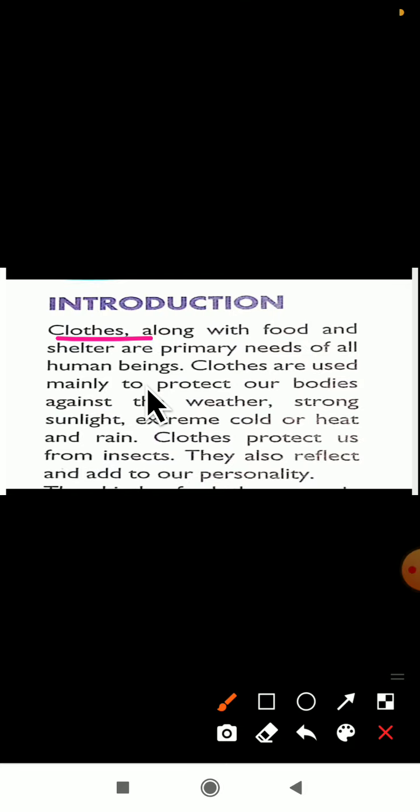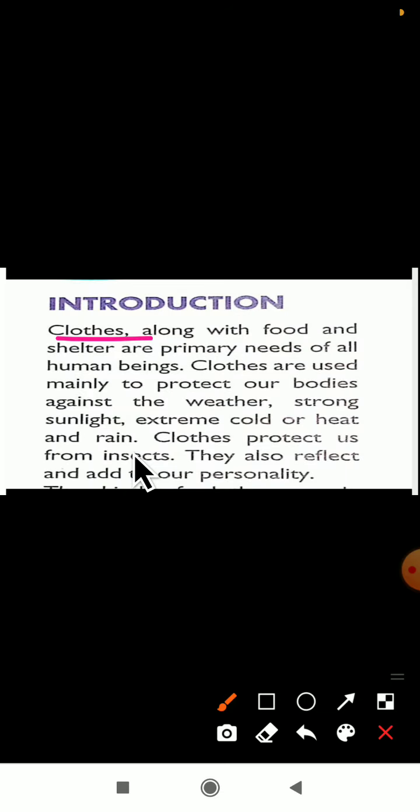Clothes are used mainly to protect our bodies against the weather, strong sunlight, extreme cold or heat, and rain. By wearing clothes, what happens? It protects our body from the weather, from strong sunlight, from the cold, and from heat and rain. These are some of the uses of clothes. The main use of clothes is that they protect our bodies.